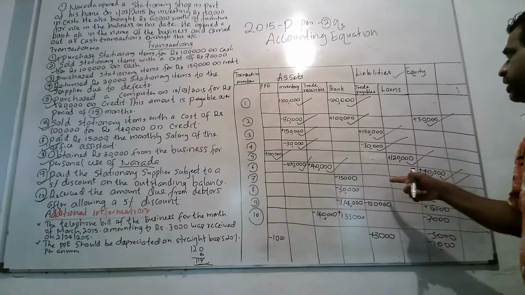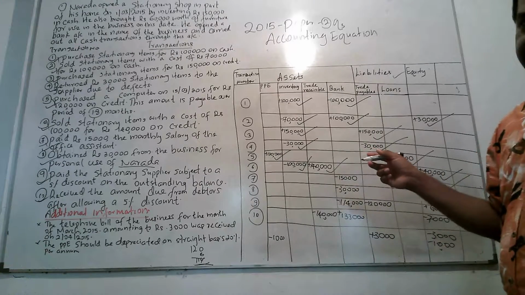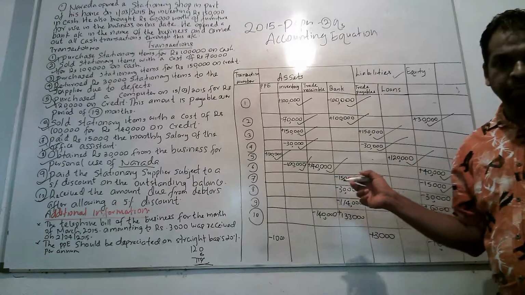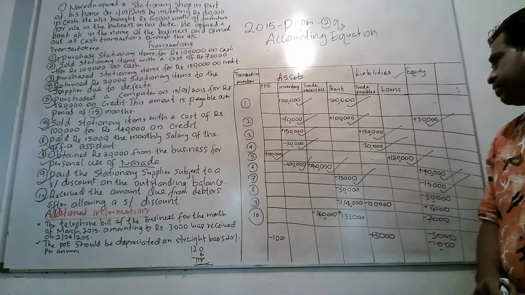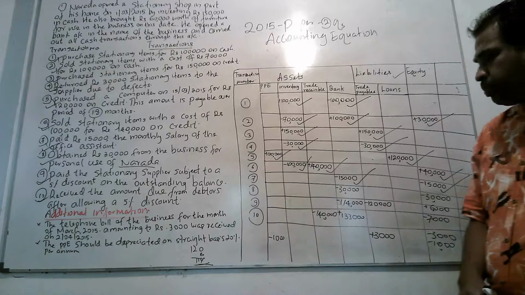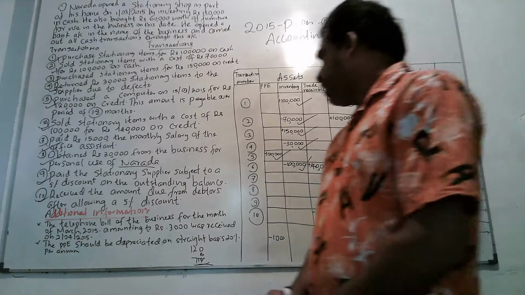Then equally, as they have paid it from the bank, there will be a decrease in bank by another 15,000. They have used the bank account to pay the salary. Right. Next item,